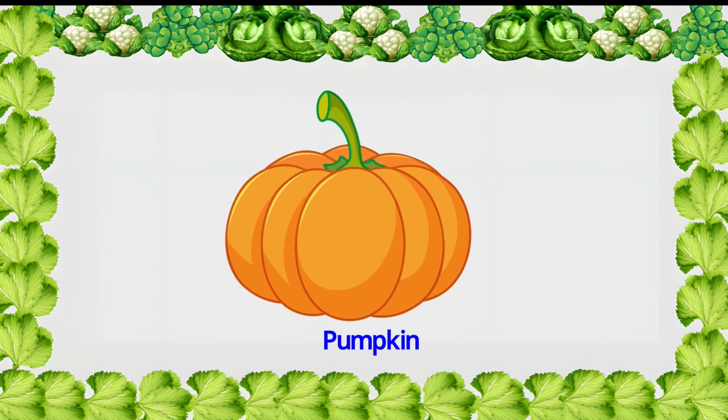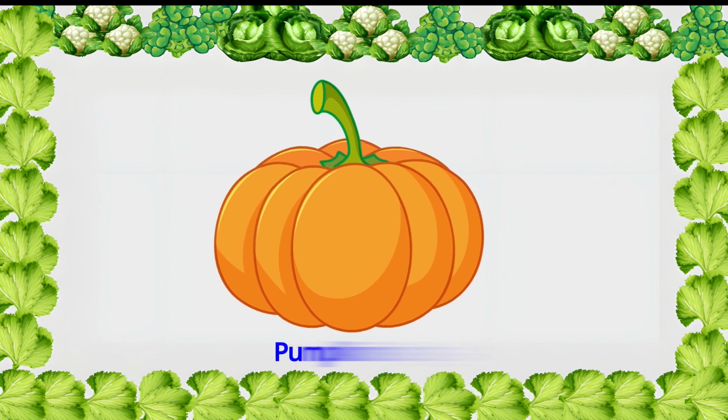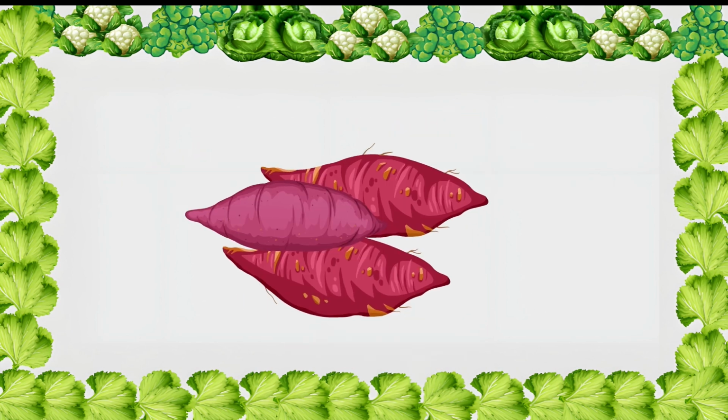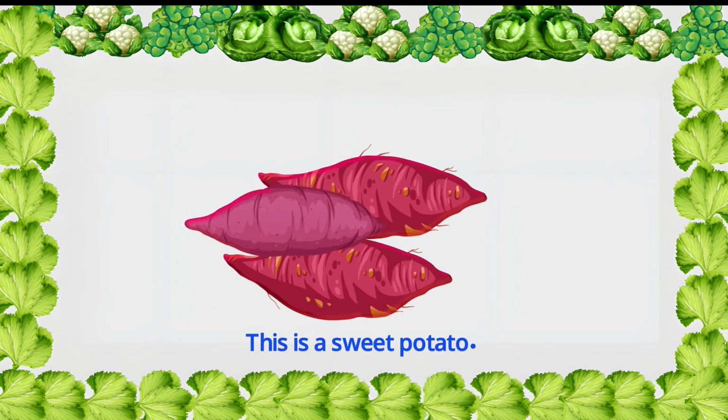Pumpkin. Pumpkin means kumra. This is a pumpkin. Pumpkin is big. Sweet potato. Sweet potato means mishti aloo. This is a sweet potato. Sweet potato is really sweet.